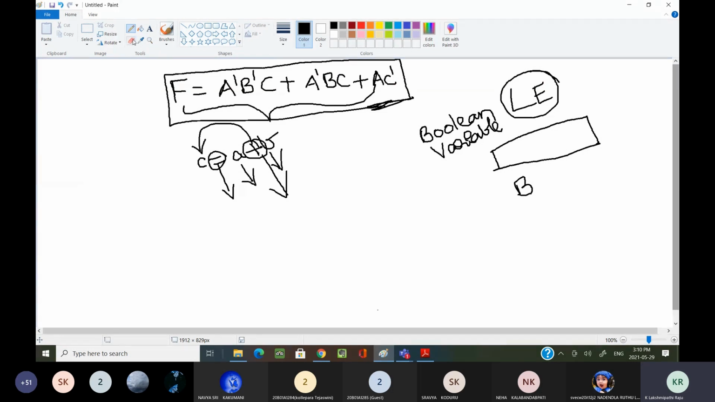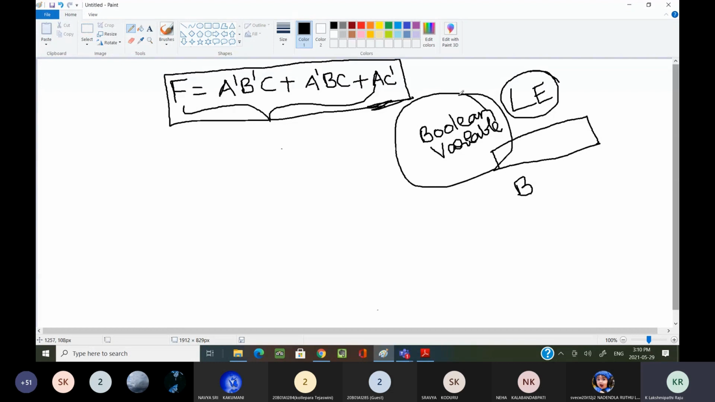Now here, the Boolean function is nothing but an expression. But how are we defining this expression? By using Boolean variables as well as Boolean operators. We are writing this expression by considering the Boolean variables as well as the Boolean operators we are using, whether they may be unary operators or binary operators. Here we are using unary as well as binary operators.